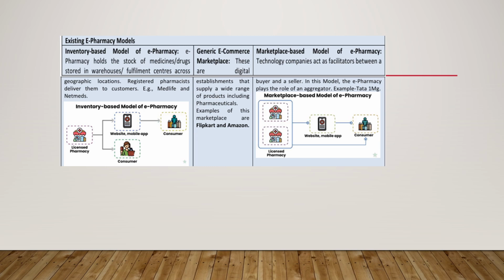In a generic e-commerce marketplace, these are digital establishments that supply a wide range of products, including pharmaceuticals. Examples of this marketplace are Amazon and Flipkart. Then we have marketplace-based model of e-pharmacy. Technology companies act as facilitator between a buyer and a seller. In this model, the e-pharmacy plays the role of an aggregator, for example, Tata 1mg. Here we can see these models.